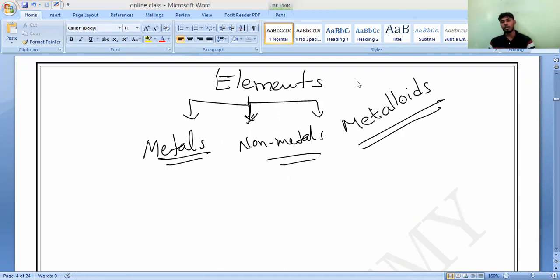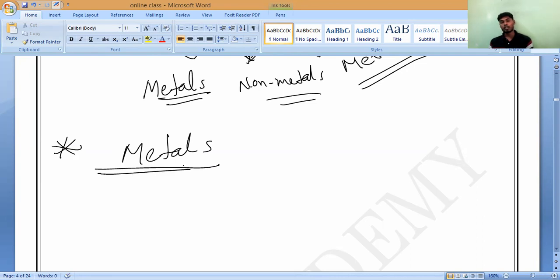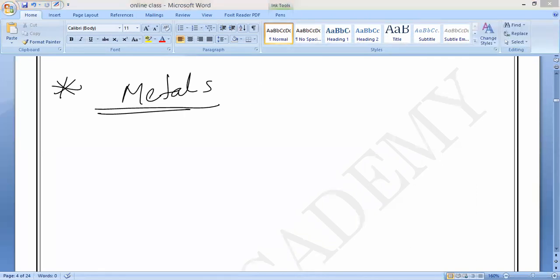Now let us come to the first family of elements, called metals. Why should we call them metals, and what are the characteristics? Everything we'll discuss now. Shall we start? These are the three groups of elements. All the elements are classified into three categories: metals, non-metals, and metalloids.